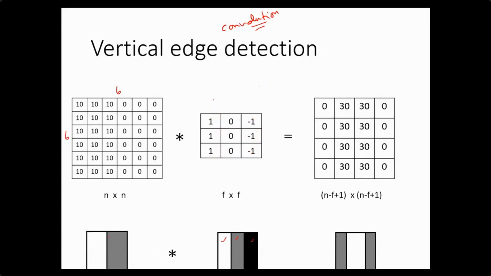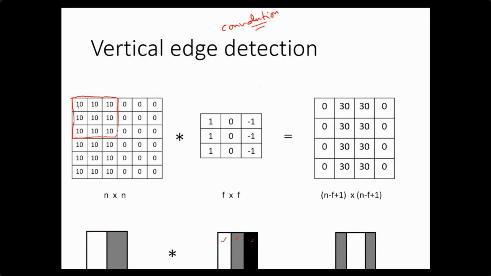Now how am I going to perform this convolution operation? It is a very simple mathematical operation. I will just put this mask on the top left corner of the image, and then I will perform the weighted sum.